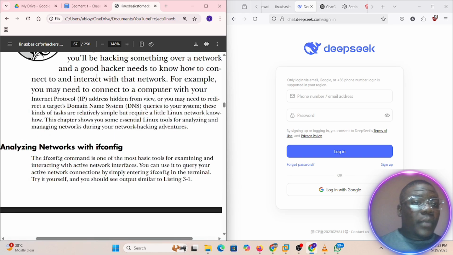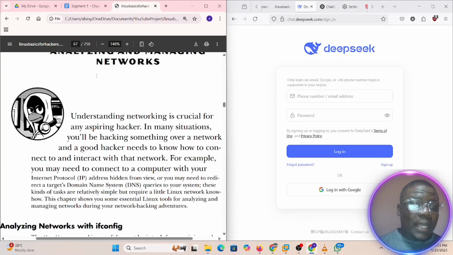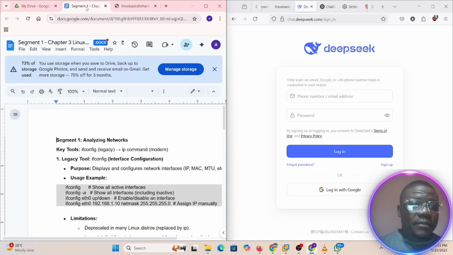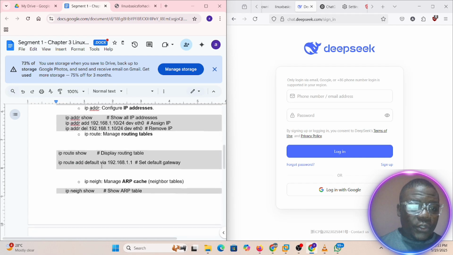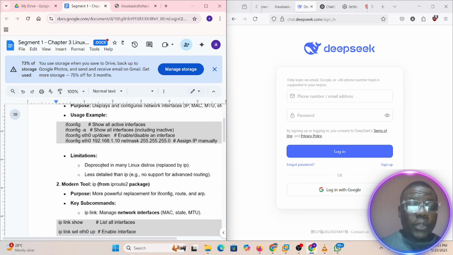So I have the textbook here. I have another write-up that I've done, where I broke some of those things down. Because what we'll be talking about today, we have legacy.